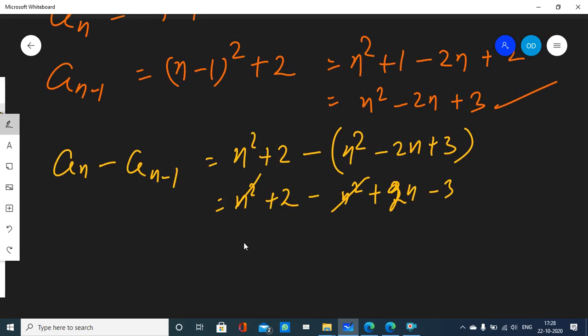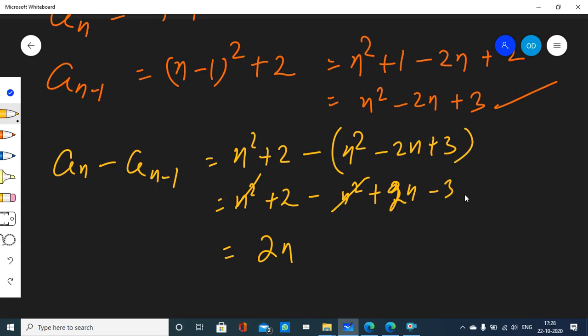Does anything else cancel? No. We have 2n, then 2 minus 3, minus 1. Is this a constant? Of course not, because it depends on the value of n. Remember, if you depend on something, you are a variable.